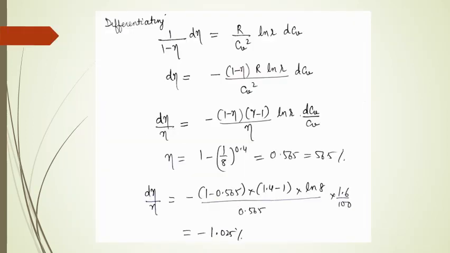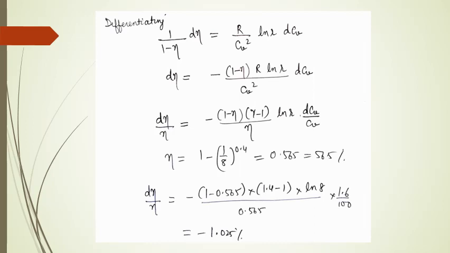Now differentiating both the sides, we get the expression for the change in efficiency per unit original efficiency as shown by the expression on the slide. The third expression is the expression that we have obtained finally. Now we obtain the value of air standard efficiency by putting the value of compression ratio, that is equal to 8, and we get the value 56.5%.